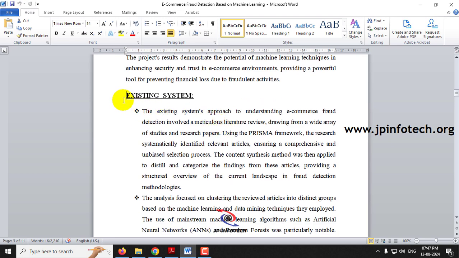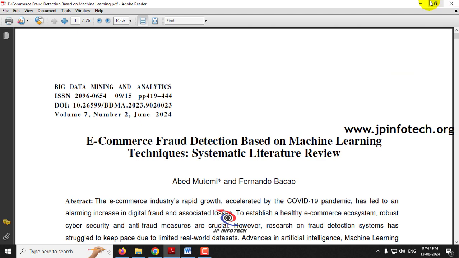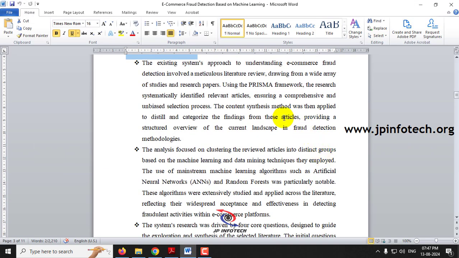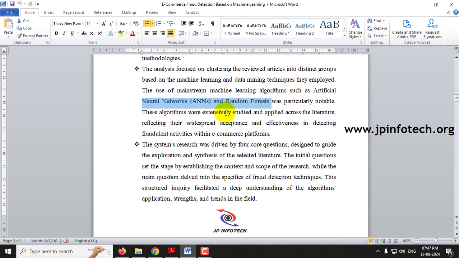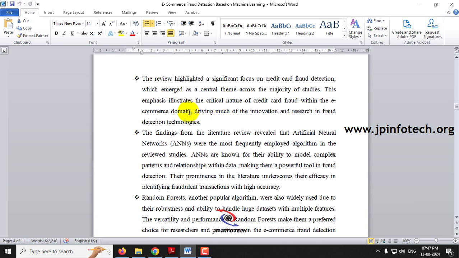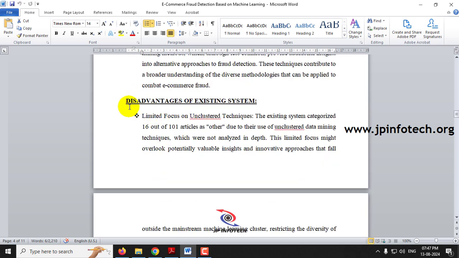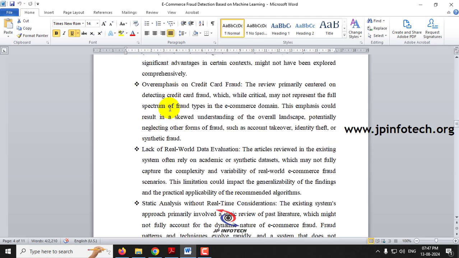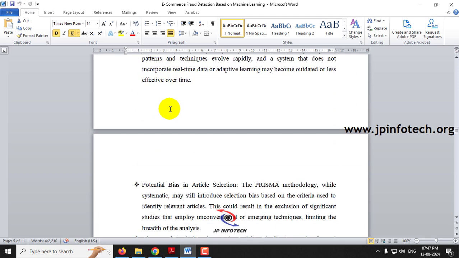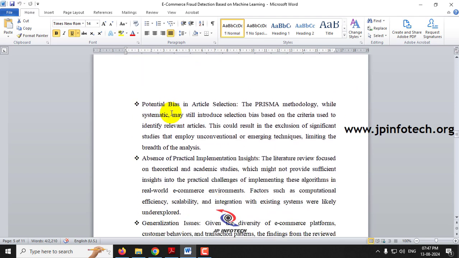So coming to the existing system, we are considering the base paper as the existing system. In the base paper, they have used the literature survey and they have used the PRISMA framework, and they have mentioned the ANN algorithm, and random forest was particularly notable. So those details have been mentioned in the existing system part. And coming to the disadvantages of the existing system, you can see the list of disadvantages that is being listed out here.